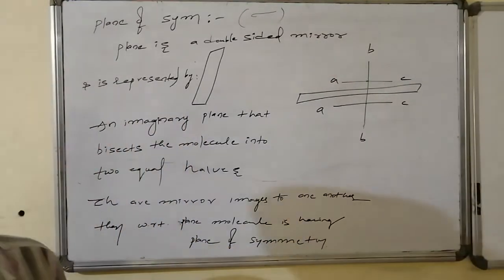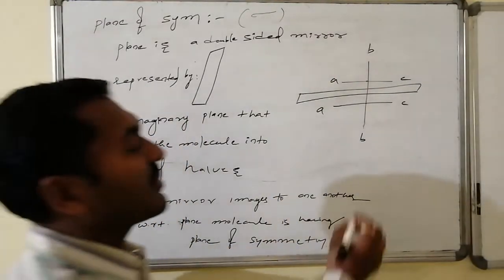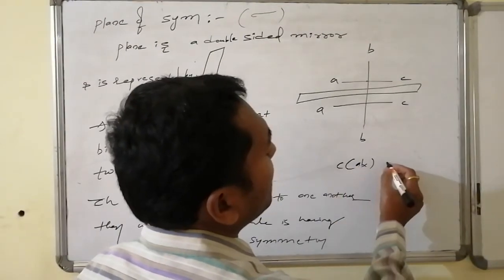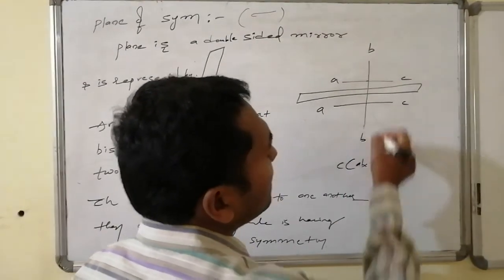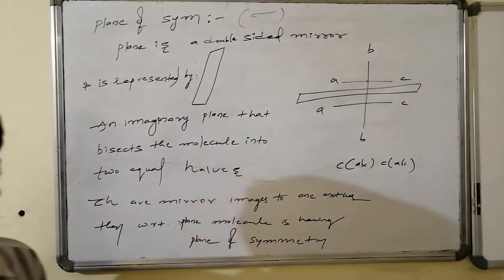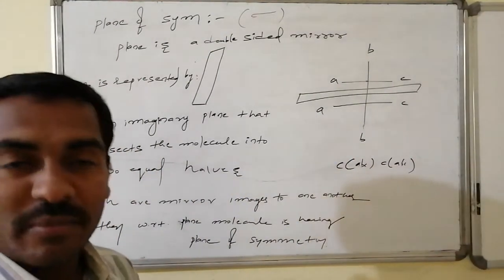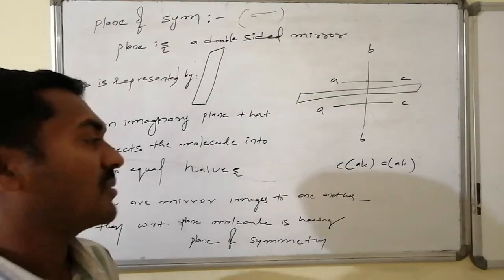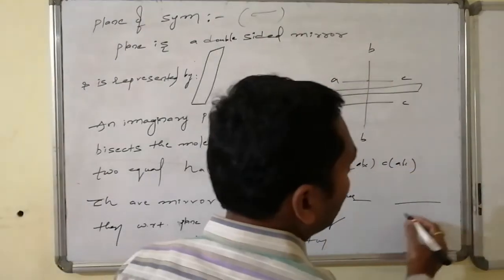Like this particular molecule, that is carbon followed by ABC of this model and carbon followed by ABC of this, is having a plane of symmetry, hence this molecule is said to have symmetry, and this molecule will become achiral because it is a symmetric molecule. And I will write another specific example.